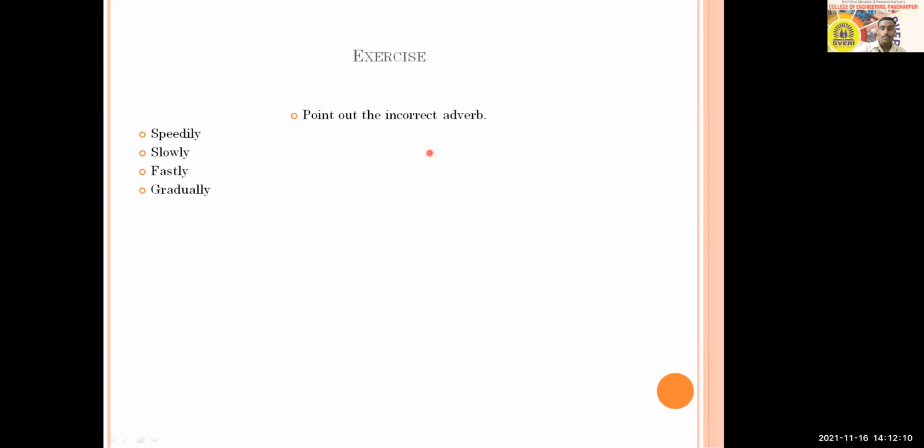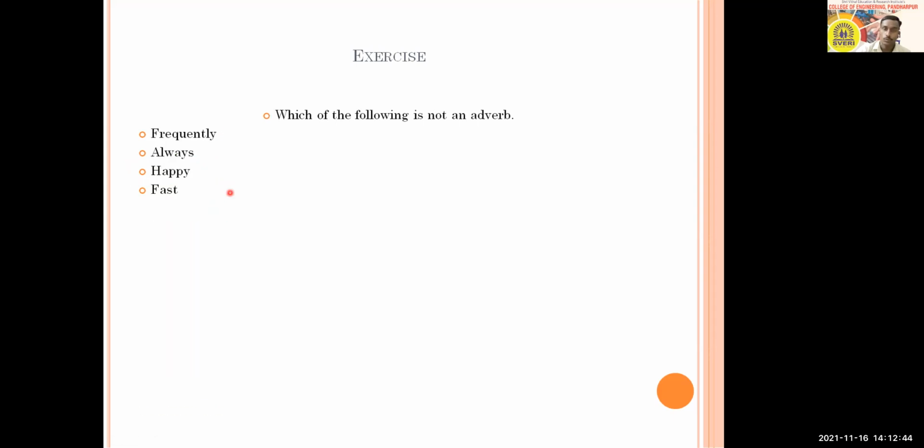So option C as per your opinion, Snehal. Okay. Others also try to answer. Speed, speedily, speedy. So those are the words. Slow, slowly. I think that we have discussed it. Fast and faster. And so fastly is not the correct way. Gradual, gradually, that is also right. So option C is right, Snehal.